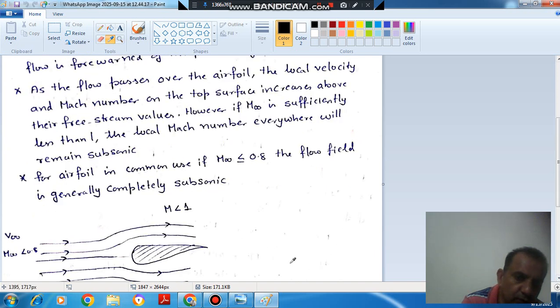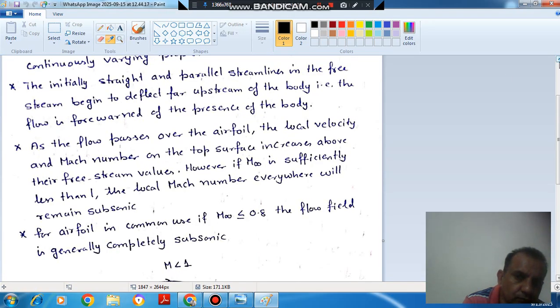So this is your upstream. It has started to deflect here, not suddenly. They are continuously deflecting. This means the flow is forewarned of the presence of the body.